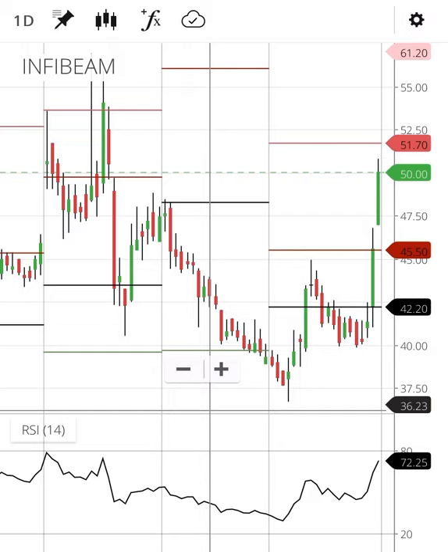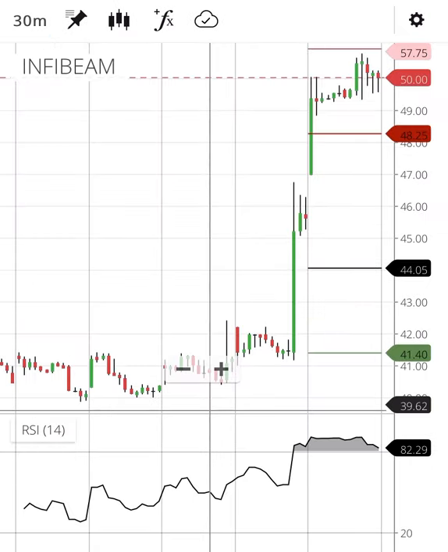So on the daily chart basis, if it crosses 51.70, the target is 61.20. But if it comes down from 51.70, then the target is 45.50 right now. And in the 1 day chart RSI is 72. Okay, not a problem. But if I open the 30 minutes chart, that is a problem.